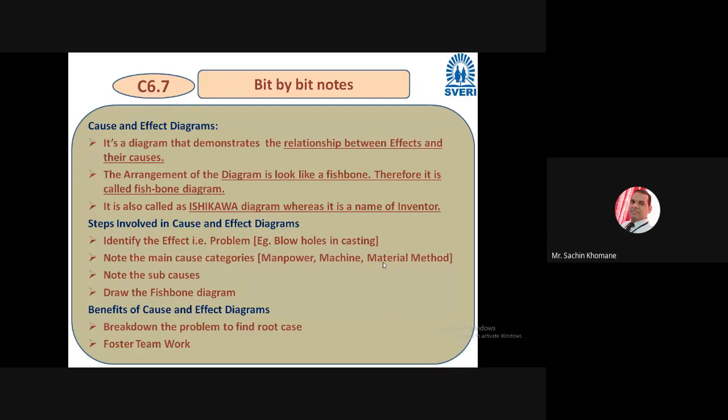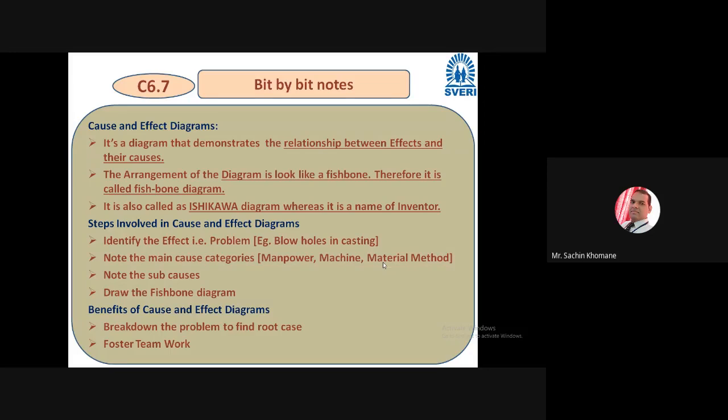And what may be the causes? Causes may be manpower mistakes. The cause may be a machine problem. Here there may not be a machine, but machine problems may be there in various processing. If you take the example of turning, you can say that due to machine speed, the surface finish is not achieved. Then material and methods, material comma method. So these four M's are the causes basically in product fabrication, especially.